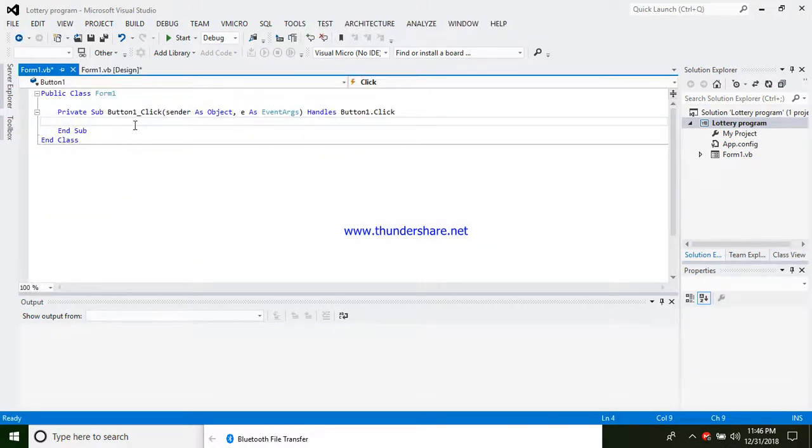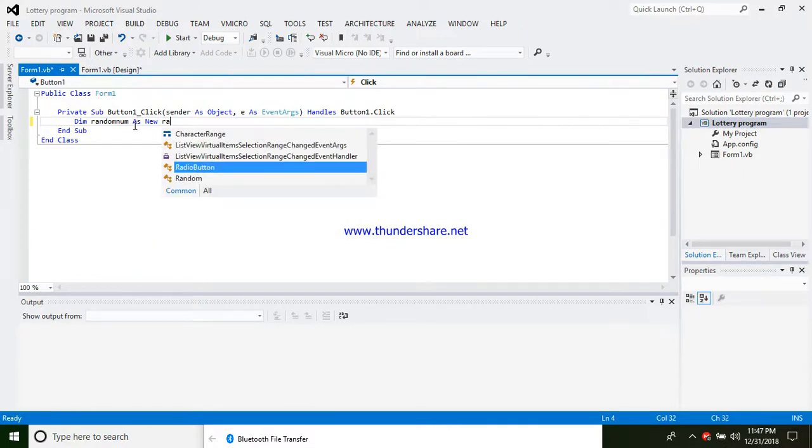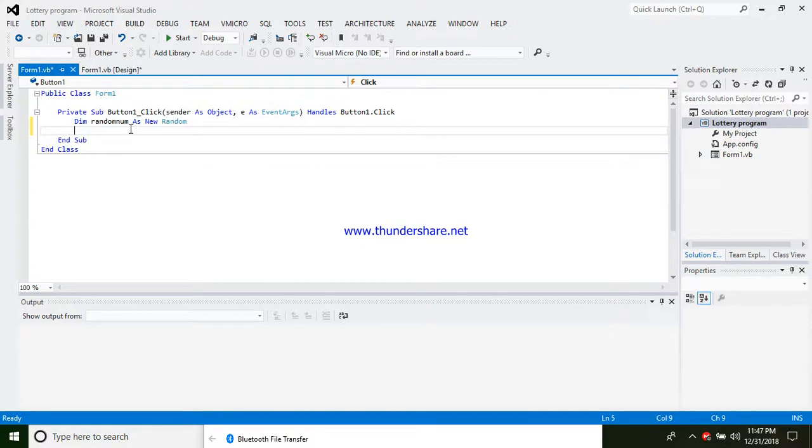In the program, first you need to declare what random numbers I want, like dim random number as new random, then enter. Also dim the numbers which I want to use.